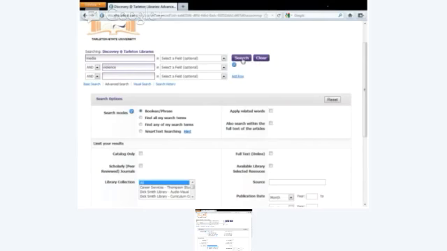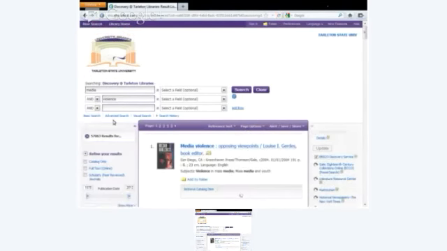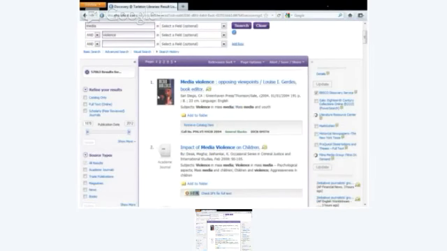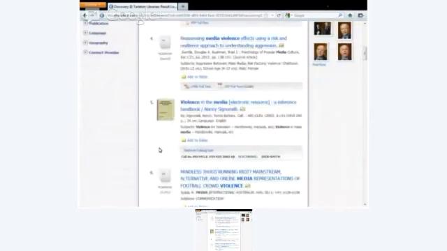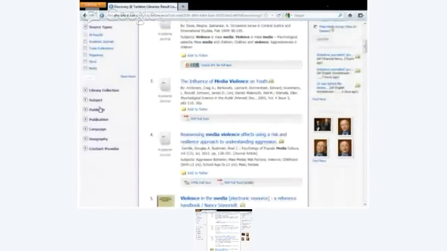So we'll just go with media and violence. And let's see, we'll probably get a million hits on this. Yeah, just 57,000. Okay, it is kind of broad in general, and what it pulled up was books, journal articles, books. It's got these little icons over on the side.